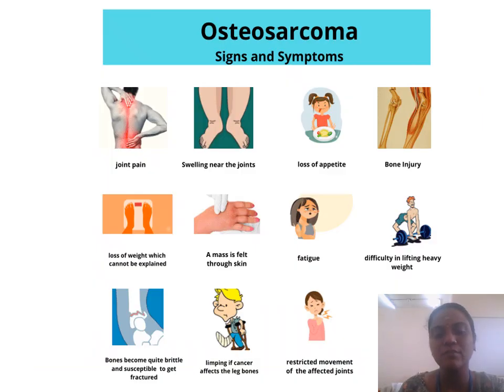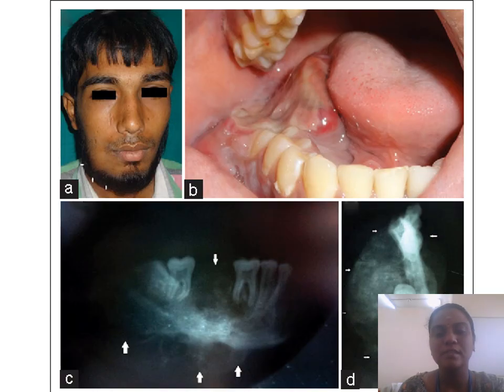These are general signs and symptoms of osteosarcoma. Usually the subjects will have joint pain, swelling near the joints, loss of appetite, bone injury, loss of weight, masses felt through the skin, fatigue, difficulty in lifting weight, frequent fractures, and restricted movement of the joints. This is another case report presenting osteosarcoma in the mandibular posteriors, where you can see an ulceroproliferative swelling, and the radiograph of the subject showing a large radiolucency affecting the mandible.